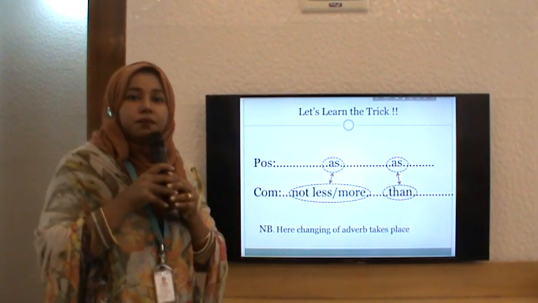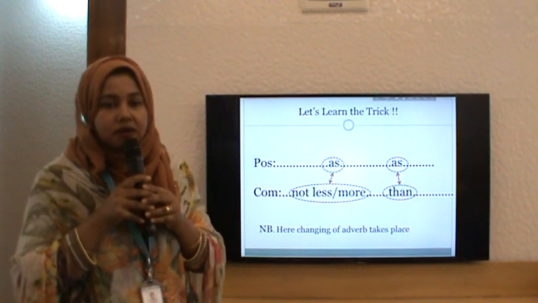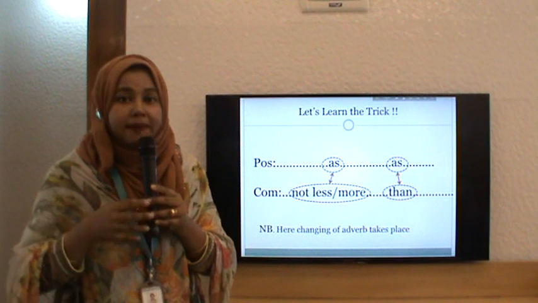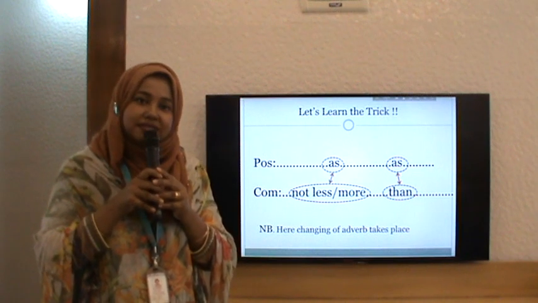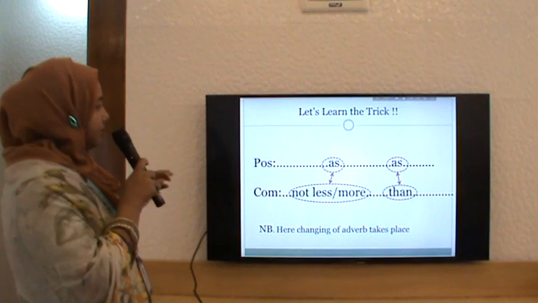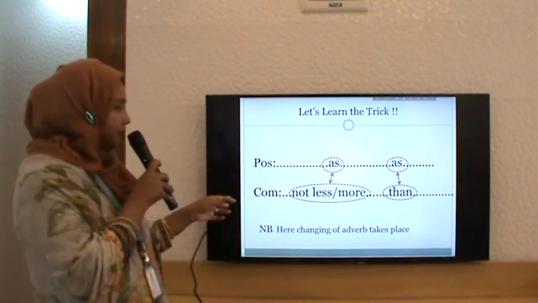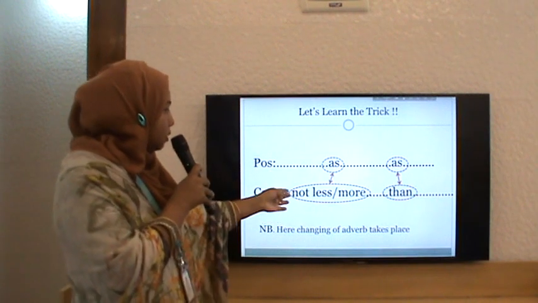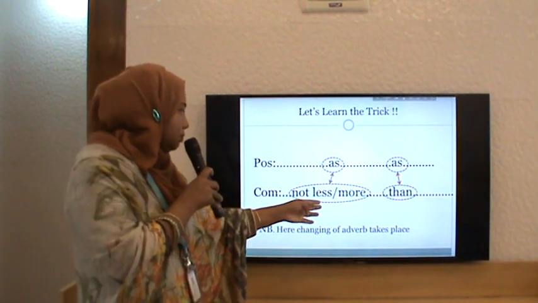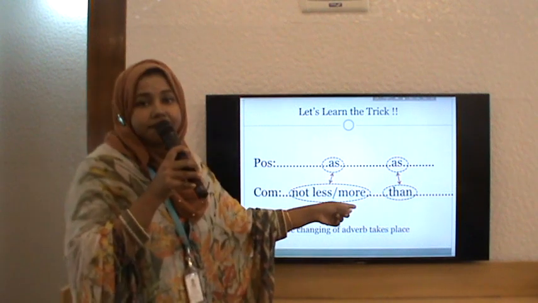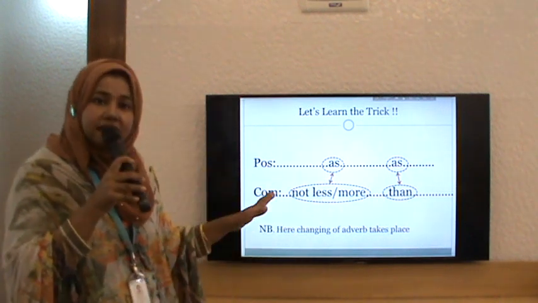So I know you know how to use a computer. Sometimes we have to do cut and paste. You are going to do the same thing here. Let us learn the trick. If the positive degree is with "as", in the comparative degree you are going to cut "as" and replace it with "no less", "not less" or "not more". First "as" and second "as" with "than". You don't have to change anything else.